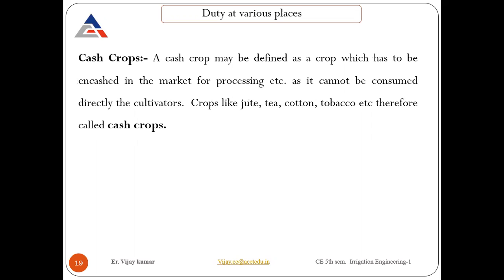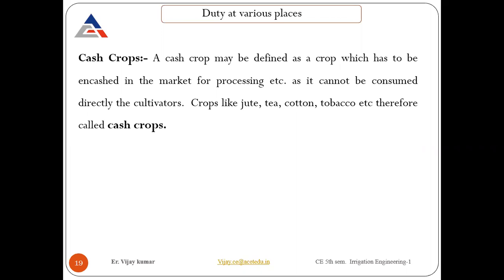Cash crop, I think everybody knows this term, it was already discussed in the previous classes. So a cash crop may be defined as a crop which has to be encashed in the market, for processing, etc. It cannot be consumed directly. Like cotton, we are not going to eat it. Tea, jute, tobacco, these are not things that we directly consume. They are directly sold to the market, and then some treatment is done over the crop, and then it can be utilized for animals and all that stuff.